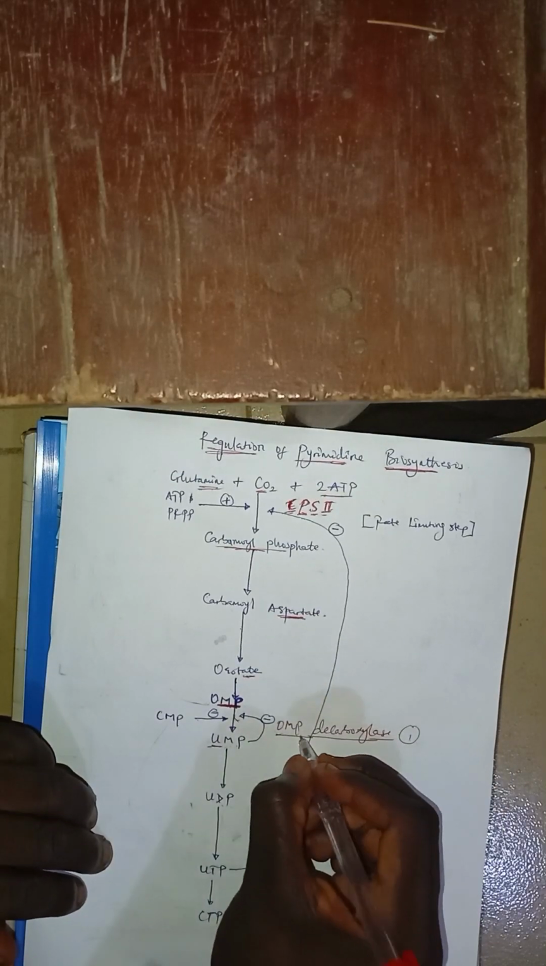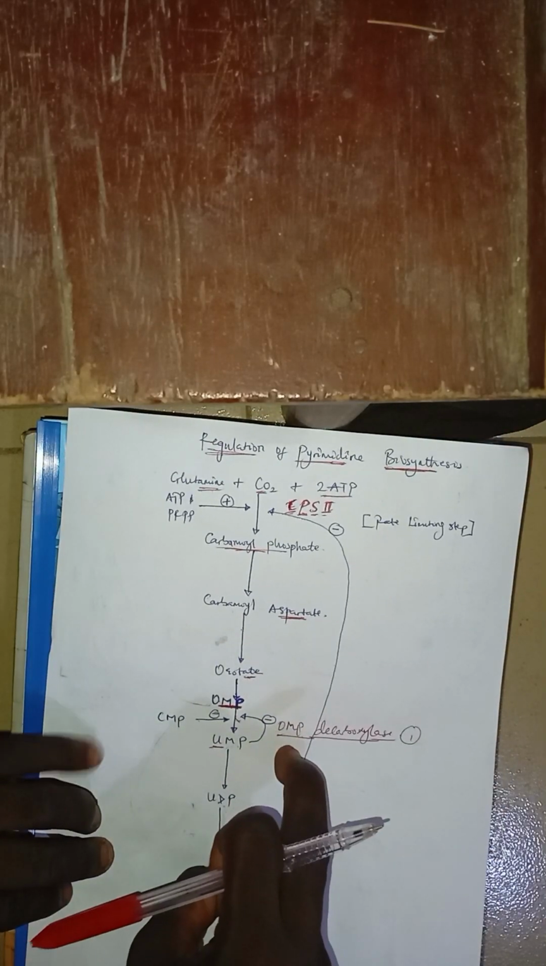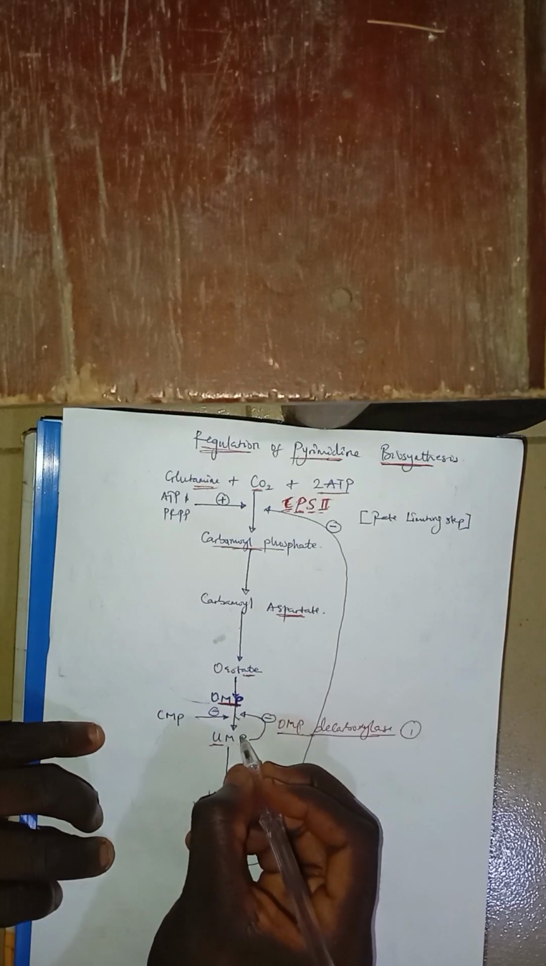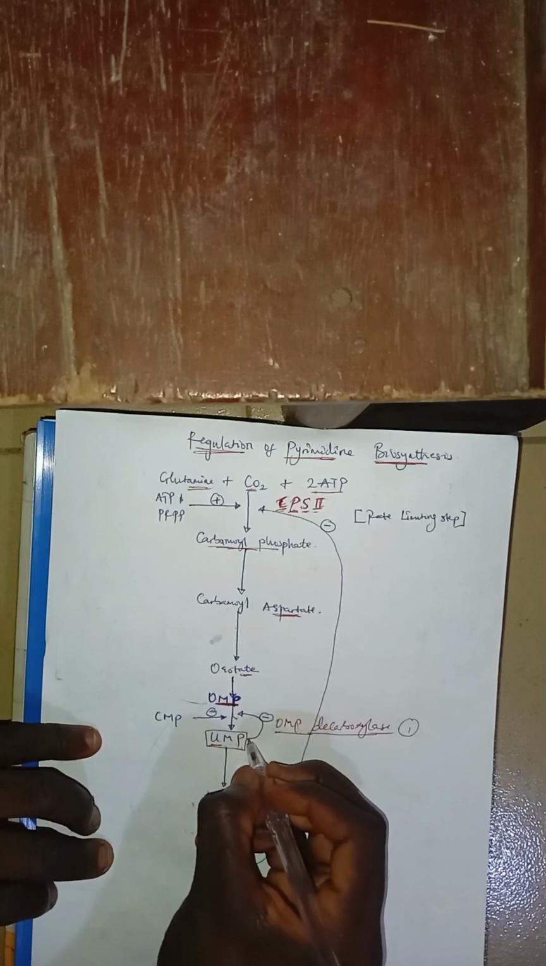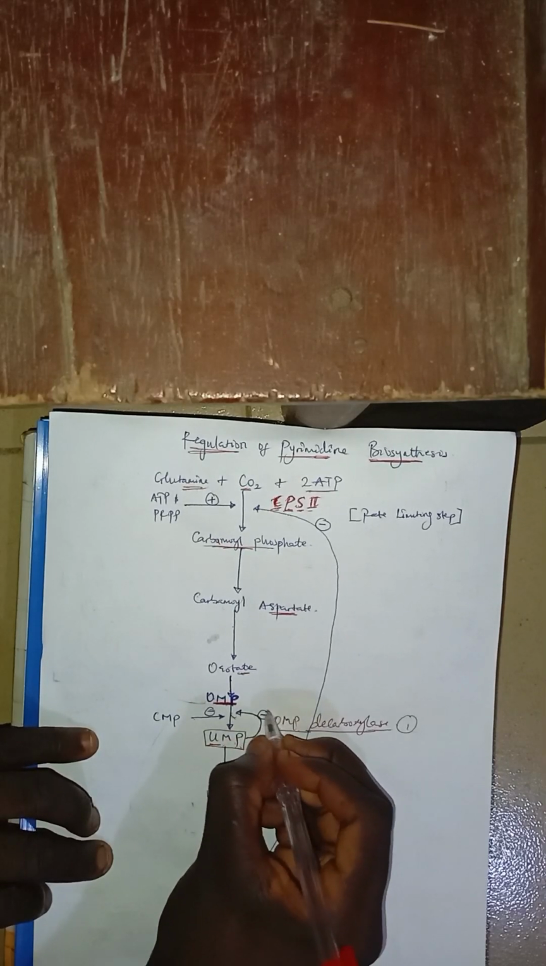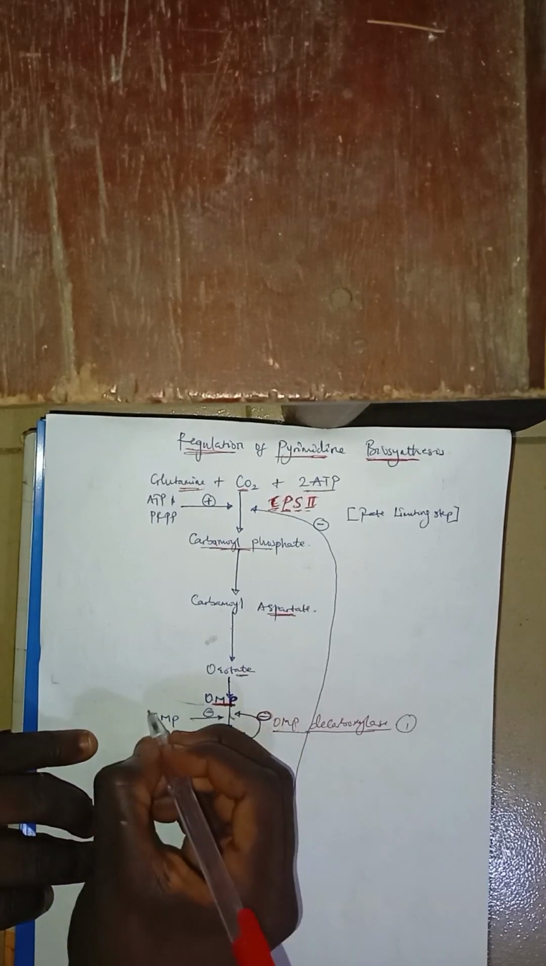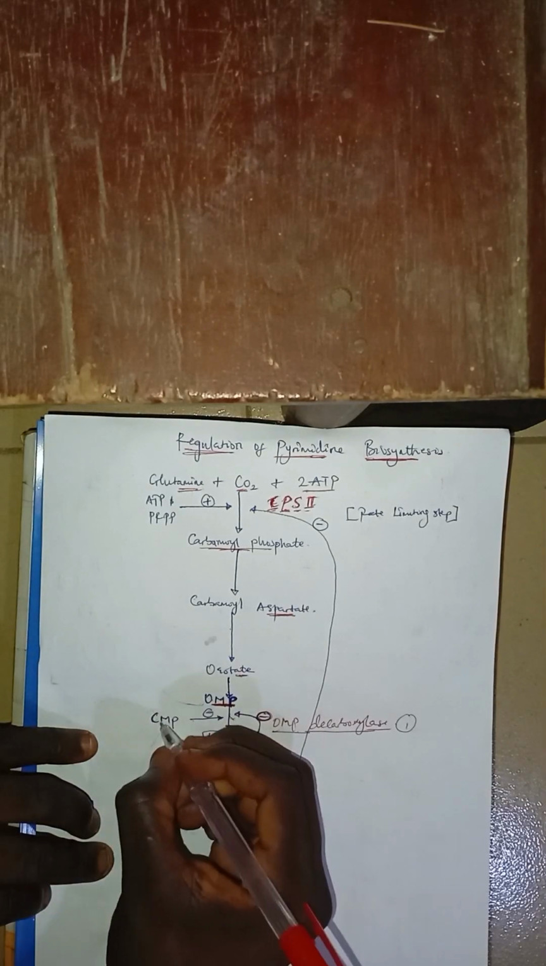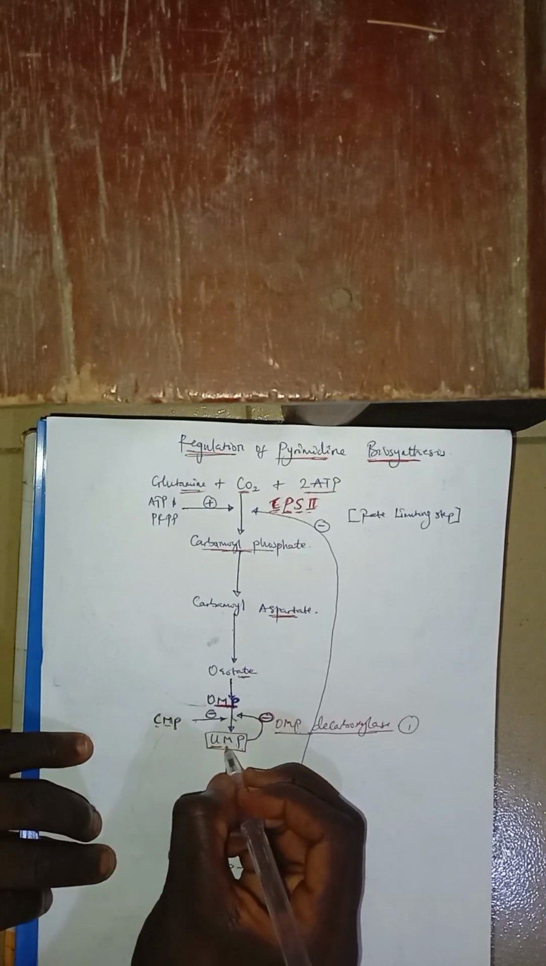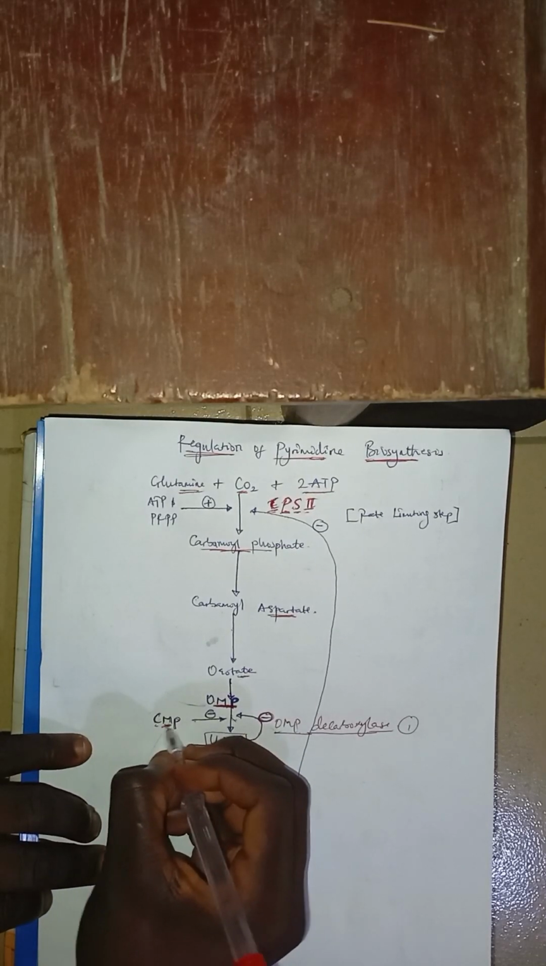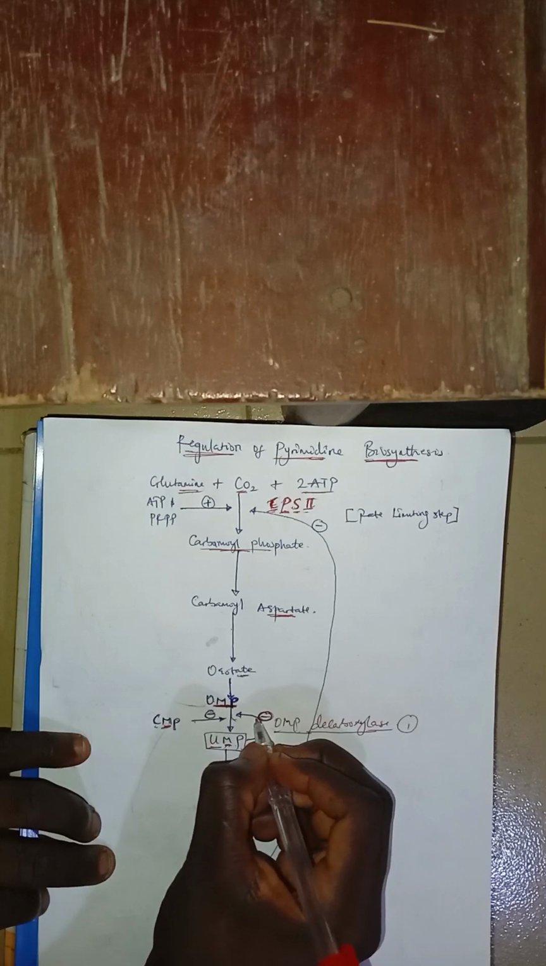All right, focus on this one first. Now, OMP decarboxylase is under feedback regulation by UMP. Are you seeing this UMP here? This UMP can inhibit it, so that's why I put this minus sign here. At the same time, CMP, cytidine monophosphate, can also inhibit it. I will say it again: UMP and CMP, in fact the monophosphates, are what is inhibiting this step. Take note. Are you seeing it?